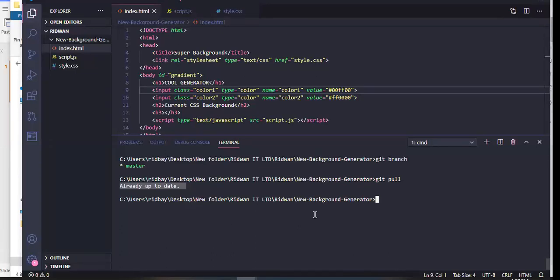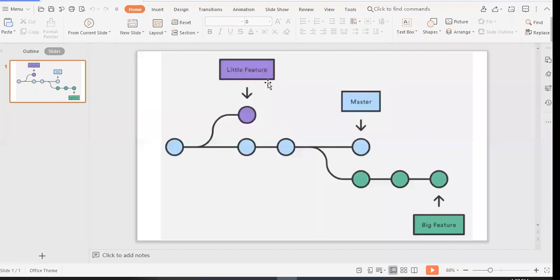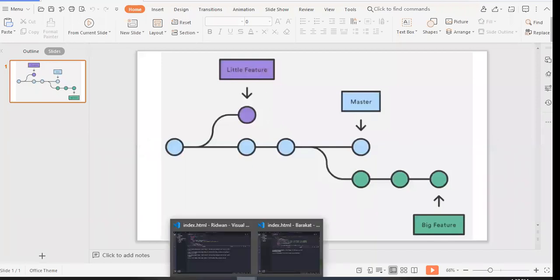So how do I branch off? You do git branch. This is going to display all the branches you have. So presently, like I said, Git has master branch as the default branch. So doing git branch is going to show me that I have only one branch, and that is the master branch. But we can add more branches to this. So how do we do that? If we go back to this, we have little feature branch. So I'm just going to create that.